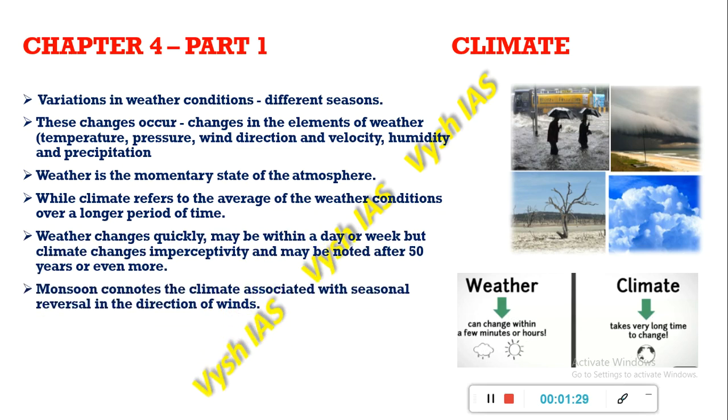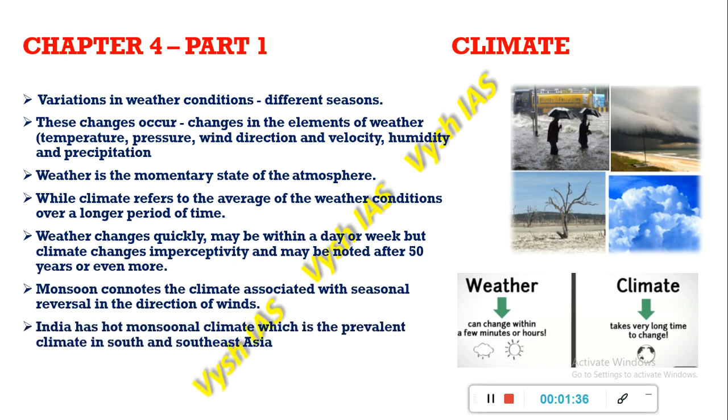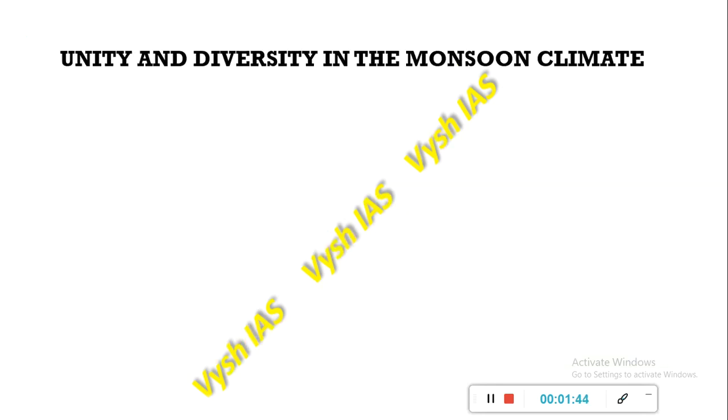The monsoon climate is associated with the seasonal reversals in the direction of winds, and India has a hot monsoonal climate, which is a prevalent climate and very common in South and Southeast Asia.